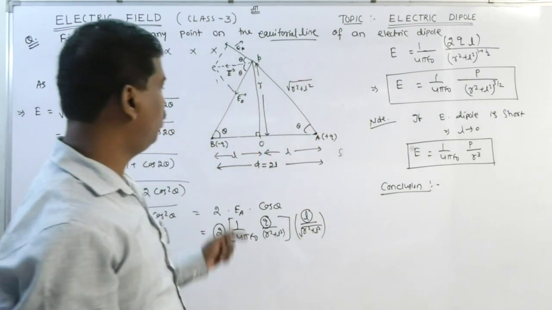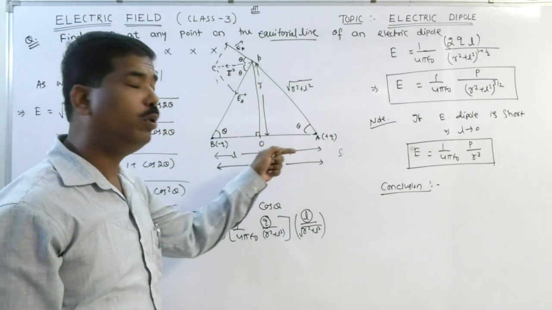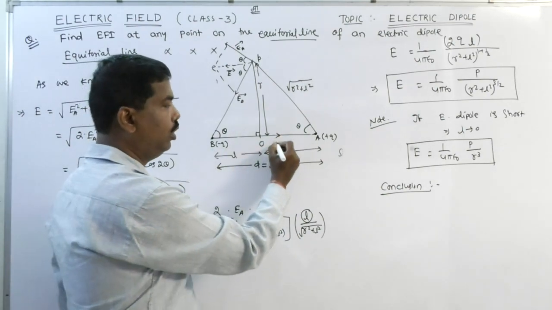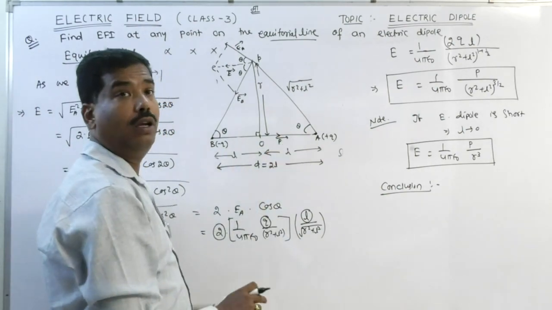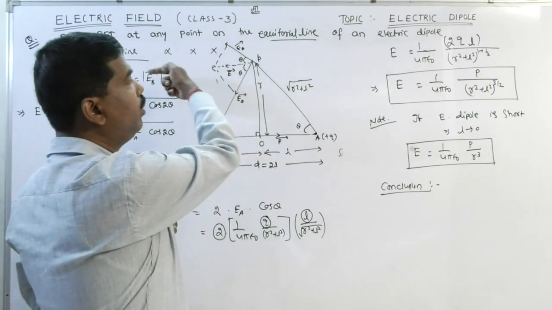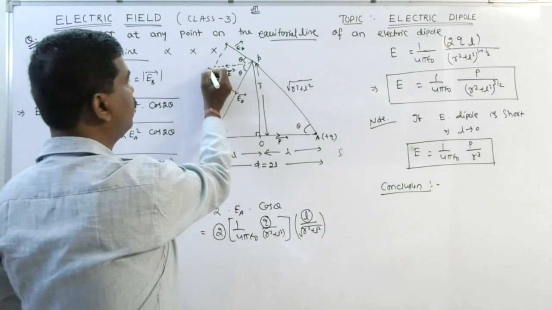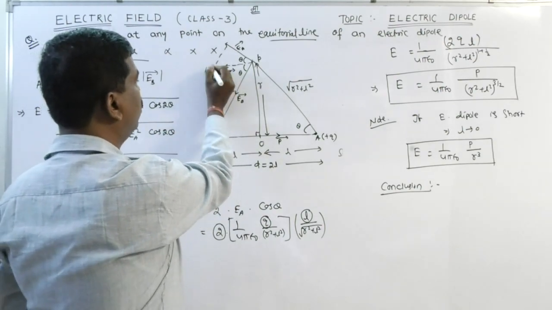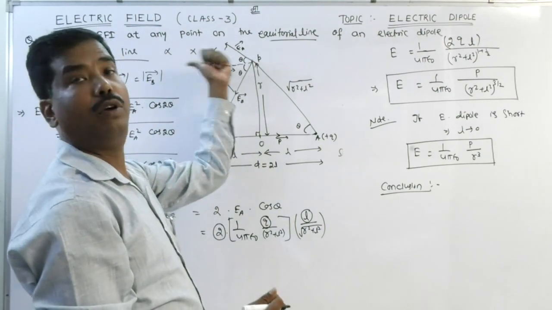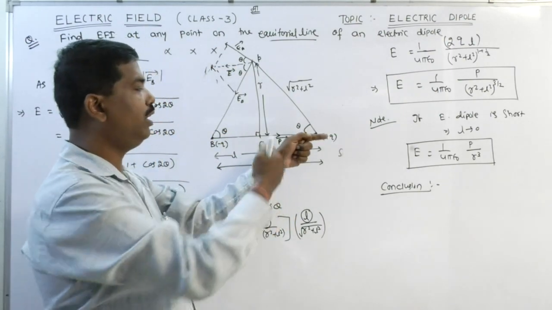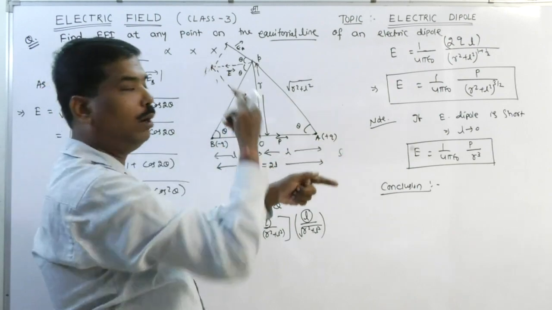Conclusion. Listen to me. Dipole moment always acts from negative to positive, so from minus q to plus q, and this is the direction of dipole moment. But here the electric field will be directed from this point in the opposite direction. So if the dipole moment is in that direction, the electric field will be opposite to it.